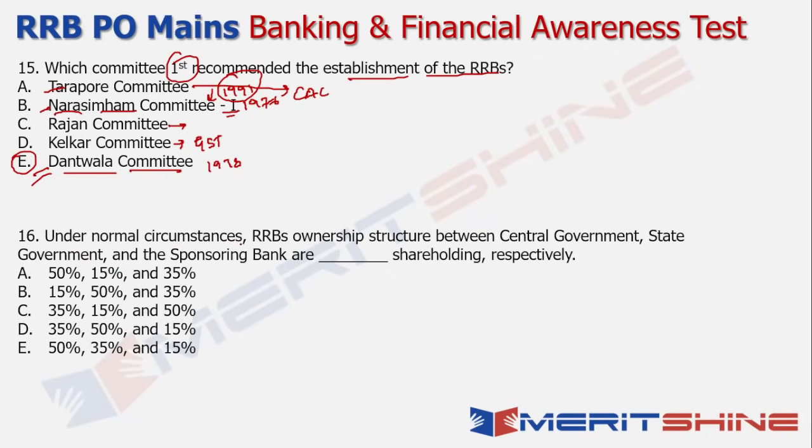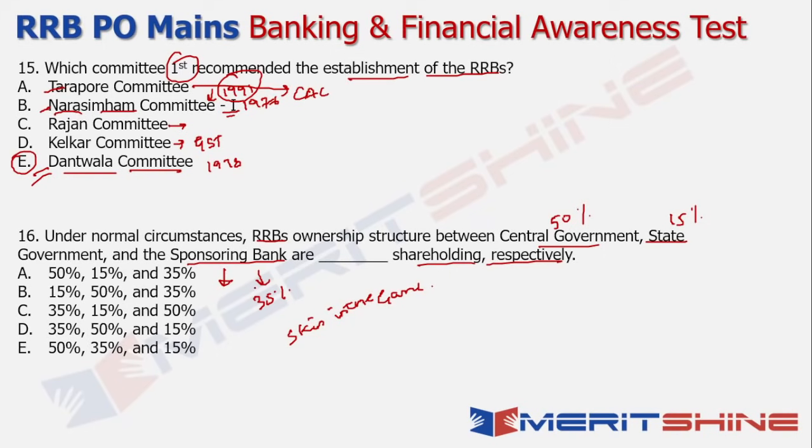Now next up, under normal circumstances, the RRB's ownership structure between the central government, state government and the sponsoring bank is in which kind of shareholding pattern? Generally the maximum amount is for the central government, at 50%. Then the state governments are usually at a smaller level, 15%. And the sponsoring bank will be at a higher level, because there has to be what in finance is called skin in the game. Which means that if something goes wrong, the sponsoring bank should have to take a hit. It should have an impact.